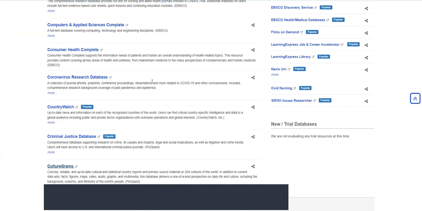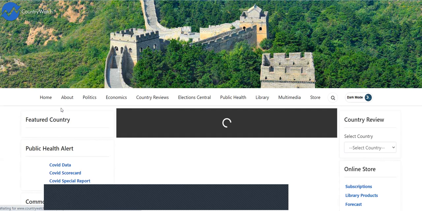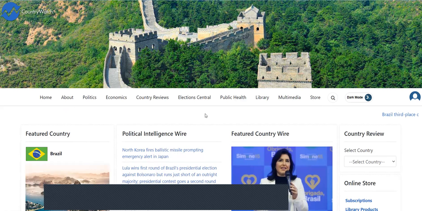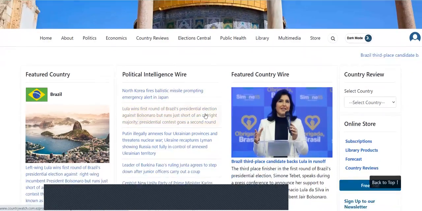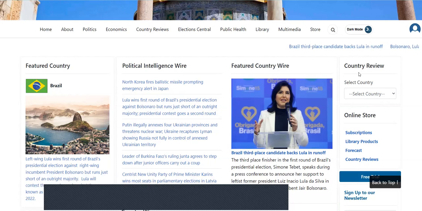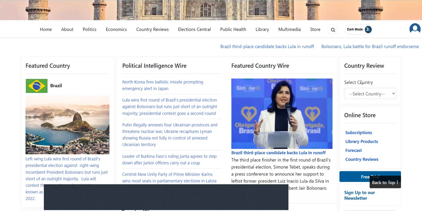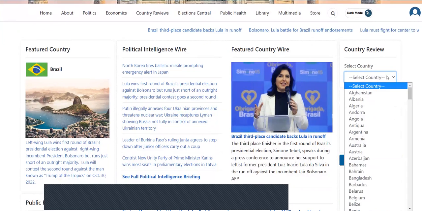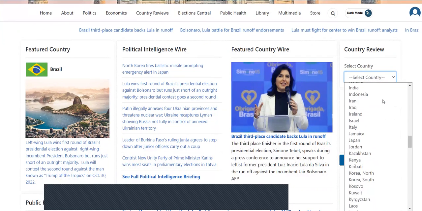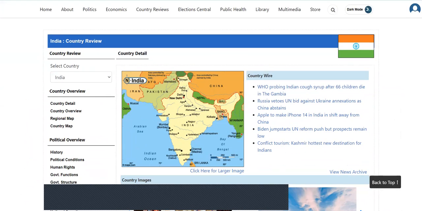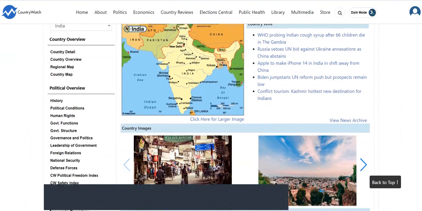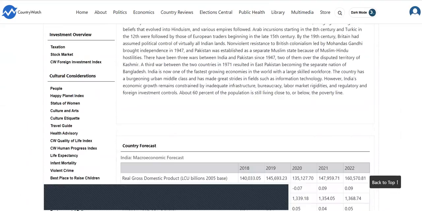The last database that we're going to take a look at is called Country Watch. Within Country Watch, there are two features that you can use to get information. One is Country Review. And on the right-hand side, you'll see it says Country Review, and you can select your country. Well, let's say I select India as my country. Here's a quick overview of information.